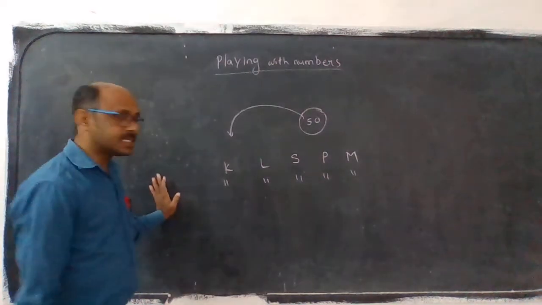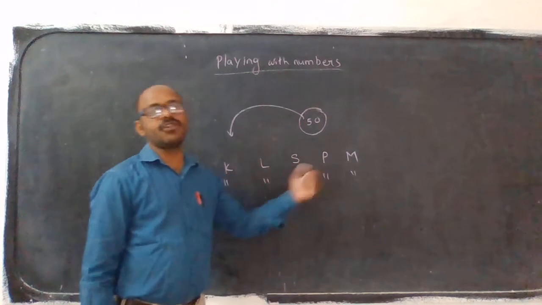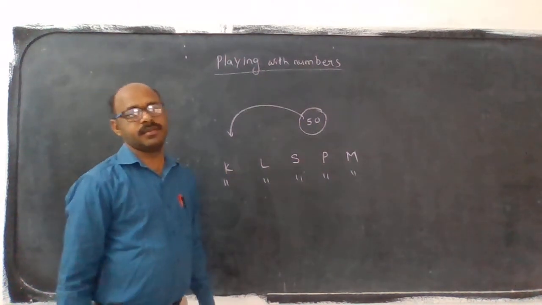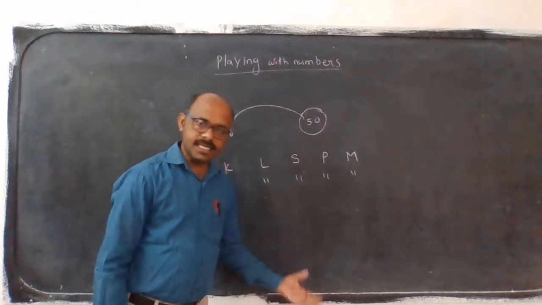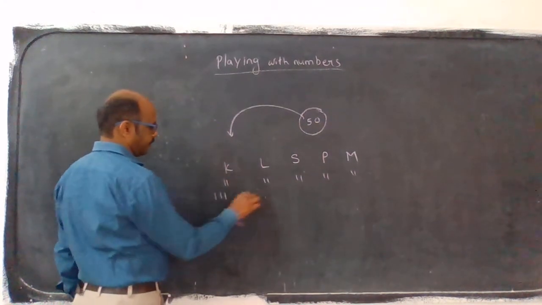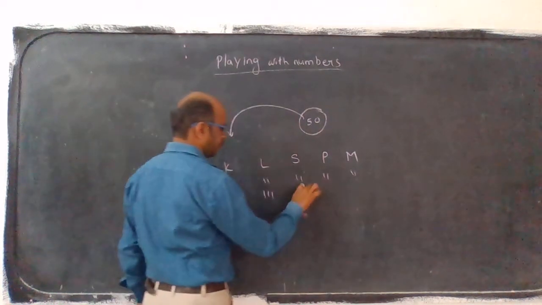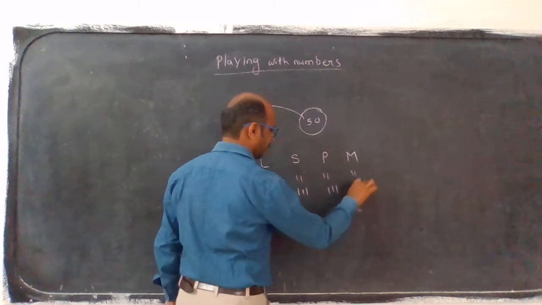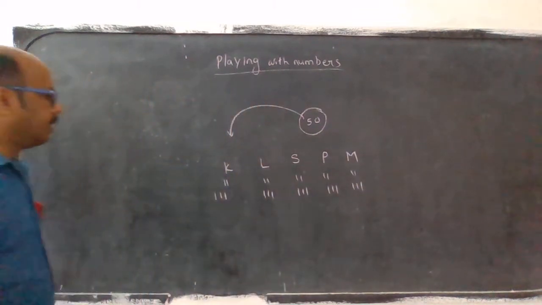Next, he is left with 40 chocolates. Again he gave 3 to each.